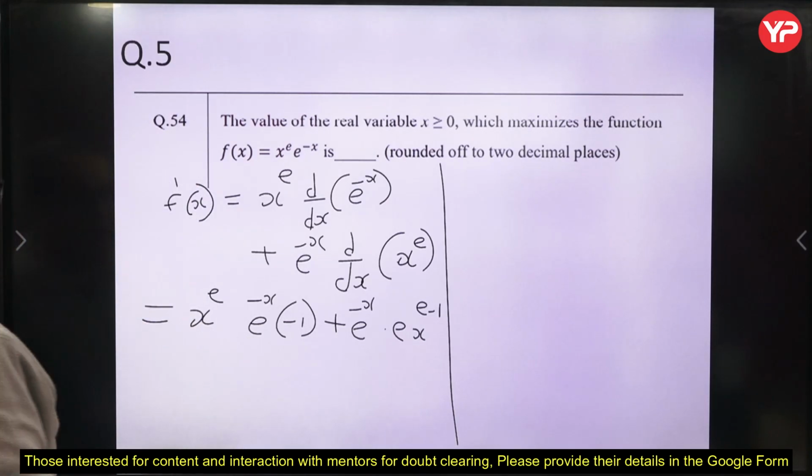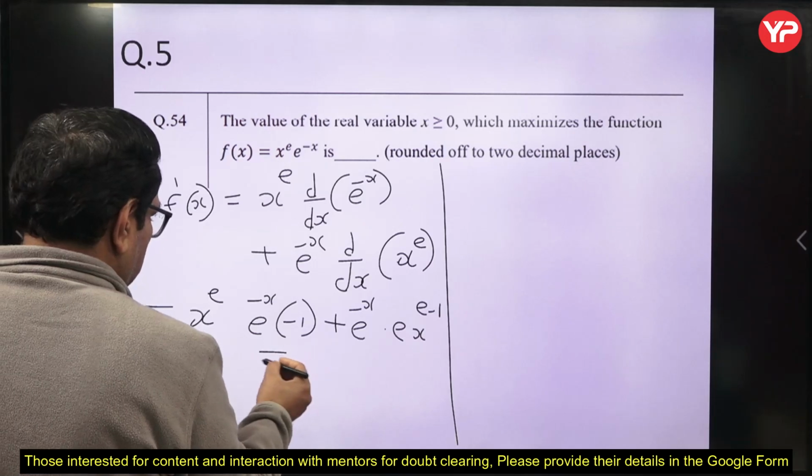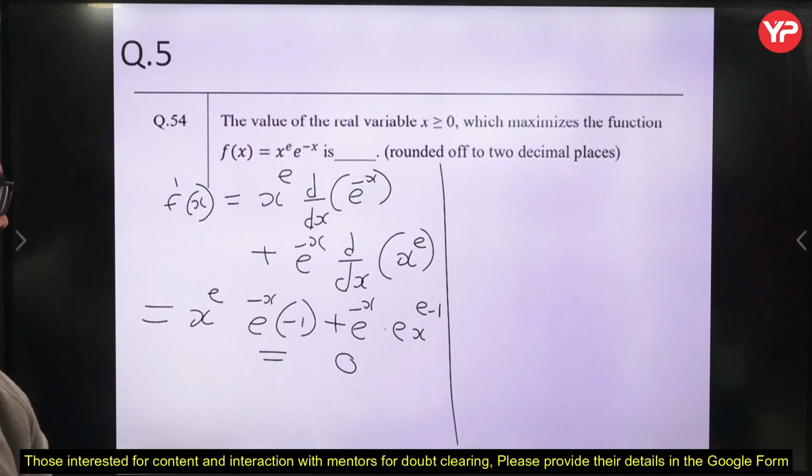Now we write this derivative equal to 0 to calculate the stationary point.